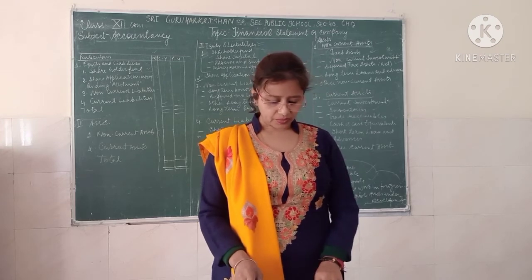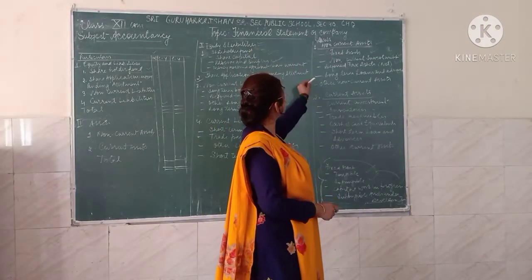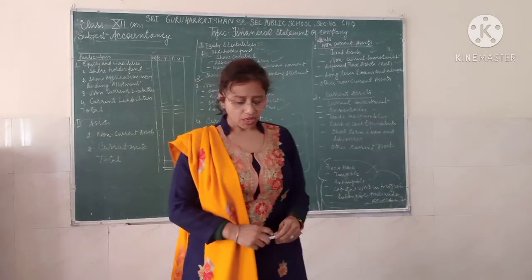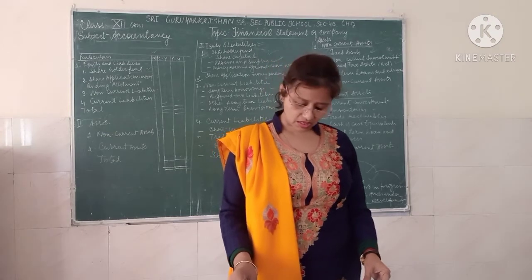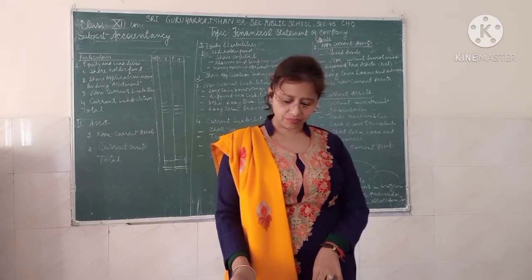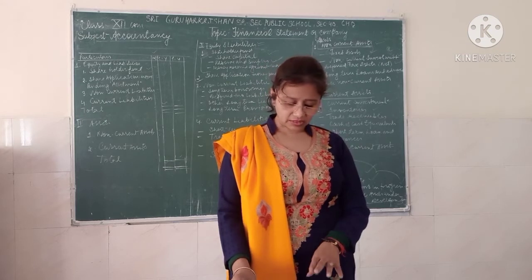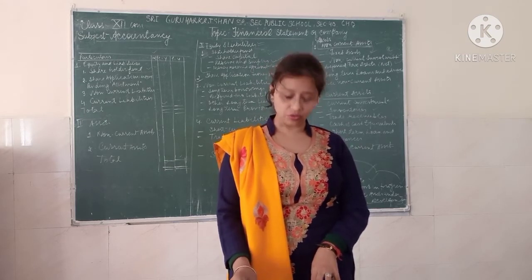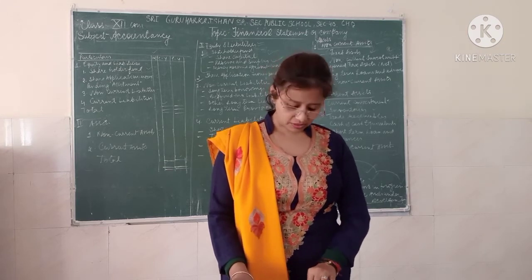Next is the long-term loans and advances. These are those loans and advances that are expected to be received back in cash or kind, in the form of an asset, after 12 months from the date of the balance sheet and after the period of operating cycle.